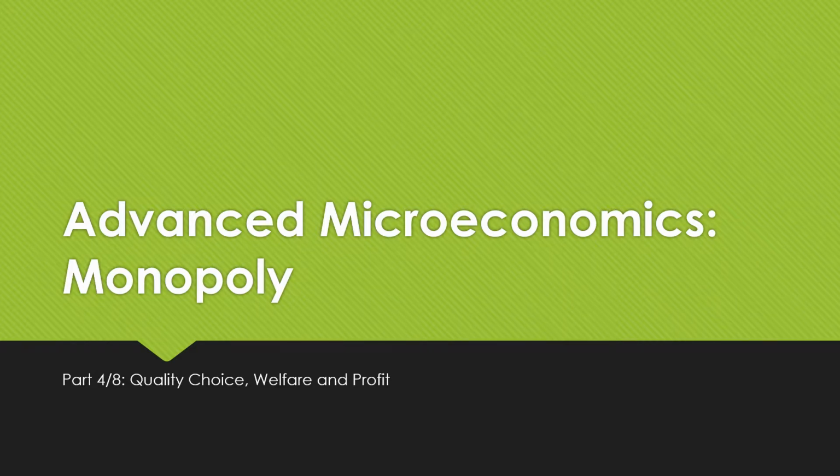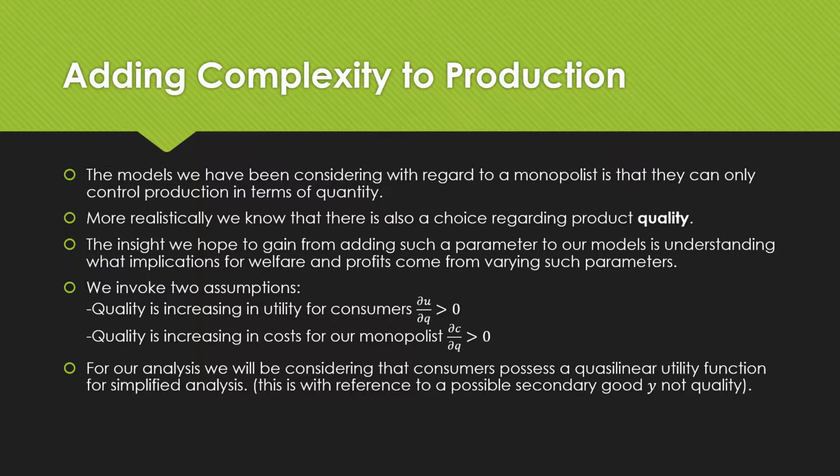Welcome back to our video series on an advanced overview of monopoly. In this video, we're going to talk about quality, choice, welfare, and profit. Let's go. So the models that we've been considering thus far with regards to a monopolist is that they can only control production in terms of quantity.